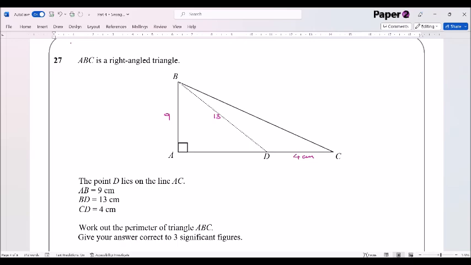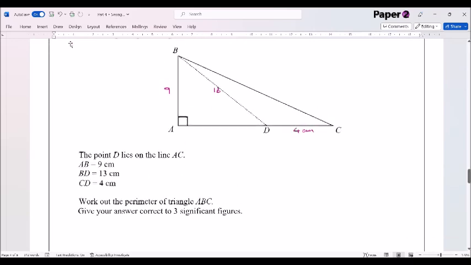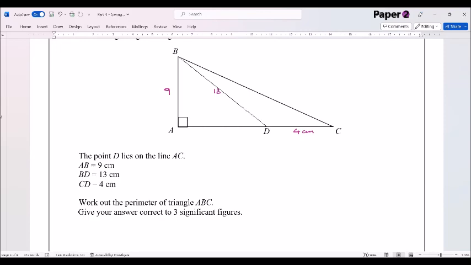Now, this looks like it's a Pythagoras' theorem question. So what we're going to do is just draw out triangle ABD as my starting point, because we know two bits of information about it. So if I just do a little sketch of triangle ABD, here we've got 9 and 13. Right angle down here. And I'm going to call this little length x. If it's Pythagoras' theorem, x squared plus 9 squared equals 13 squared. So x squared is equal to 13 squared minus 9 squared, just subtracting 9 squared from both sides.